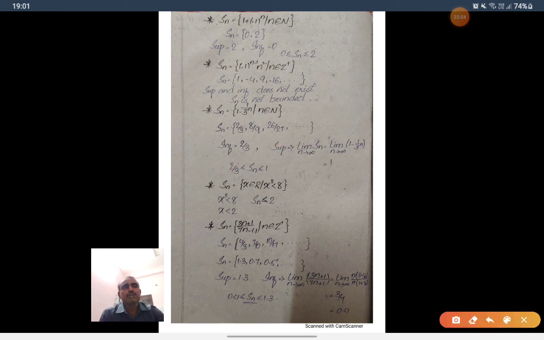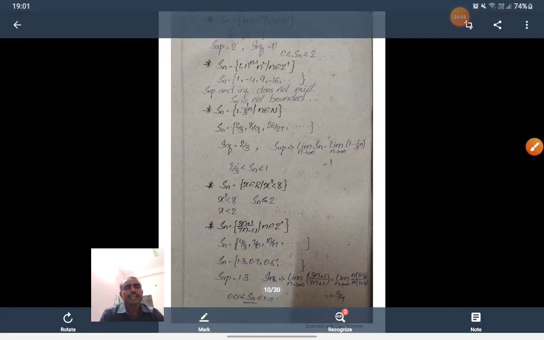If n is equal to 2, S2 is equal to 1 plus (-1)^2, that is 1 plus 1, 2. For odd n, S1, S3, S5 are 0, and for even n we get 1 plus 1, 2. So all the terms of the sequence are 0 and 2.